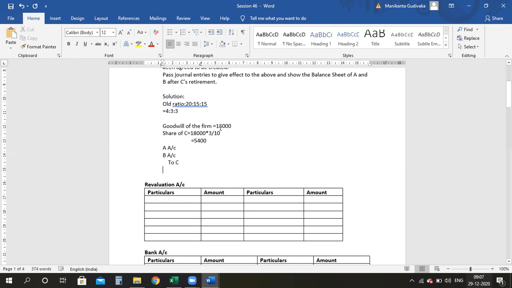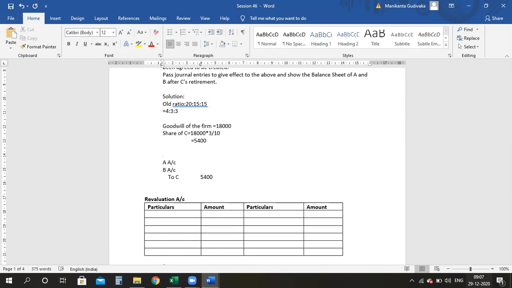How much are we doing it? 5,400 we have to divide. So I will anyway write 5,400. So please divide 5,400 in the ratio 4 is to 3 and tell me the answer. 5,400 into 4 by 7 is 3,085.71, so you can round it off to 3,086.